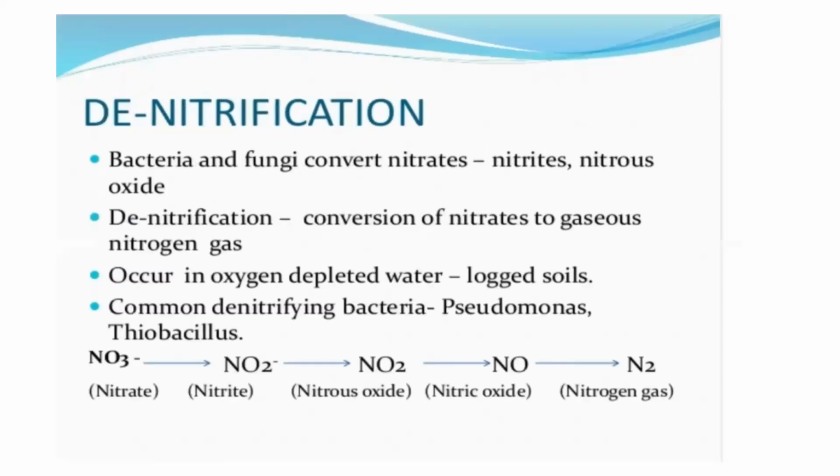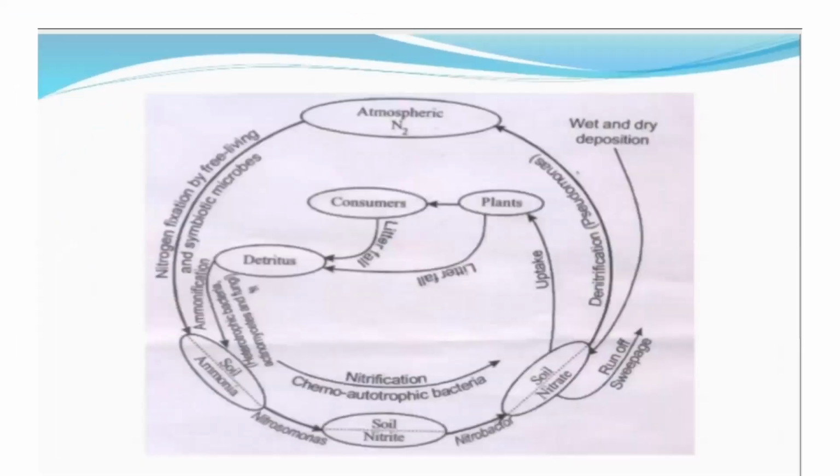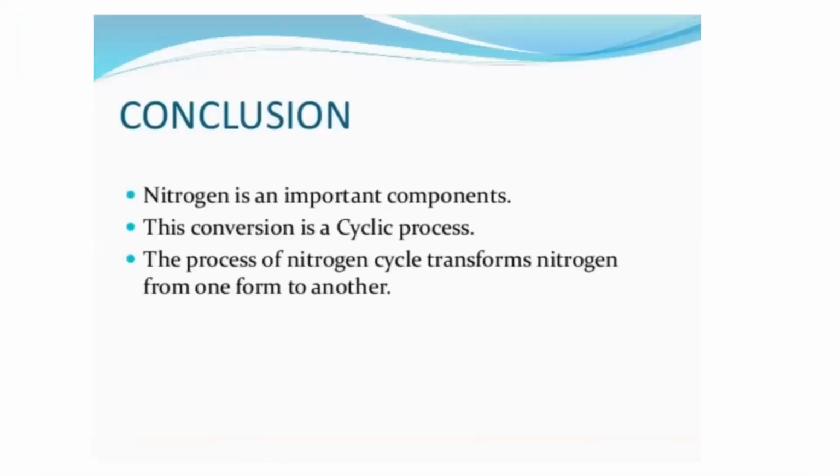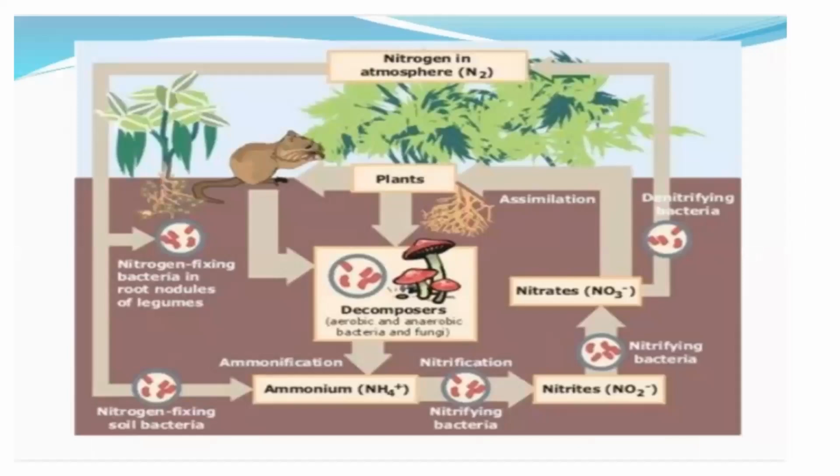I'll show the cycle. This is completely the nitrogen cycle. Nitrogen in the atmosphere, molecular nitrogen. The second step is ammonification, ammonium ion, third is nitrification, fourth is denitrification, and fifth is decomposition or assimilation. So the fifth step is absent here.